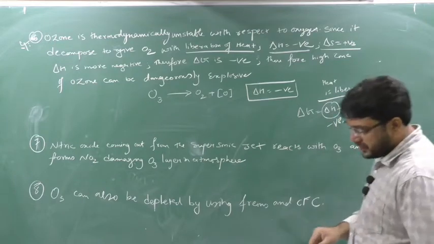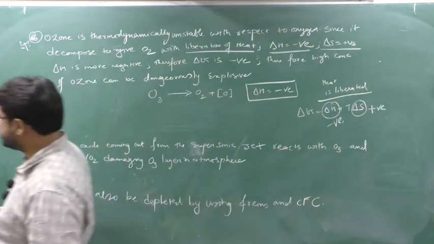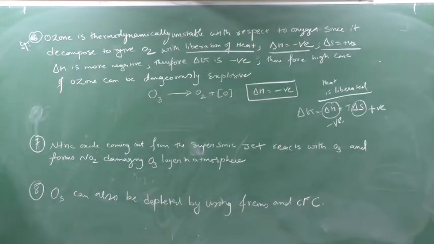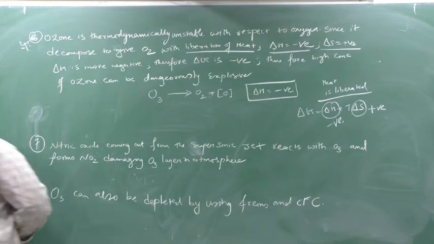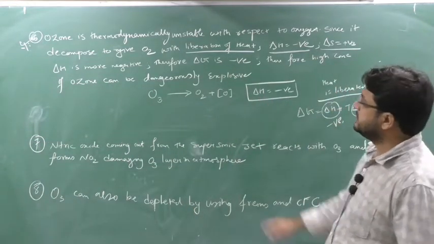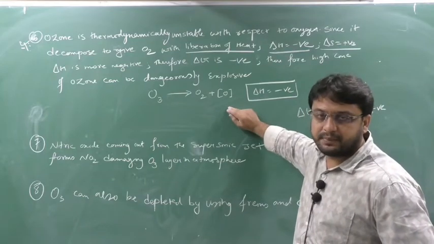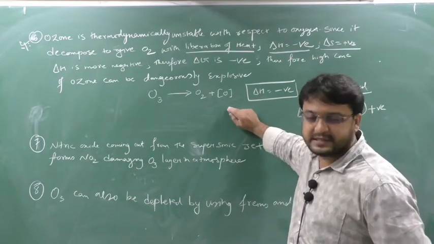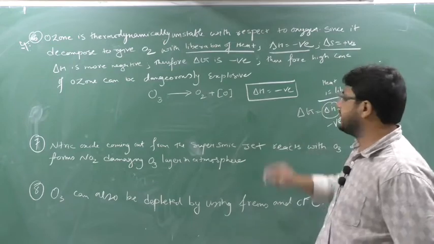Yes or no? According to the experiment, we have seen that as ozone is converting into O2 plus O, this reaction is an exothermic reaction, means a heat liberation reaction. So heat is liberated, so your delta H is negative.